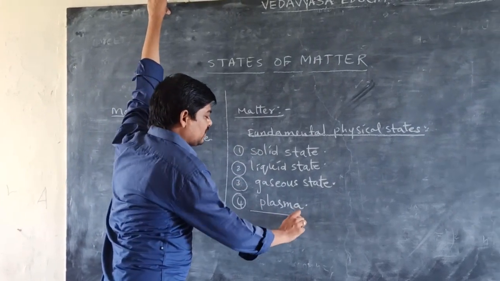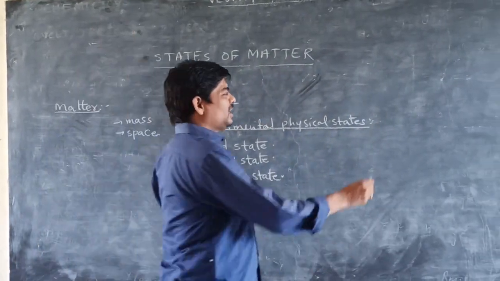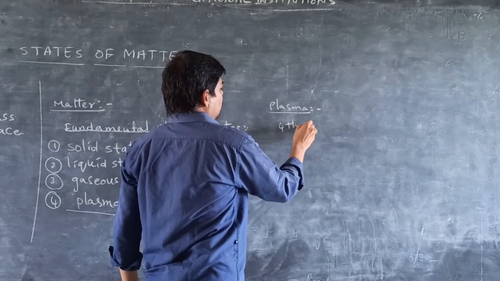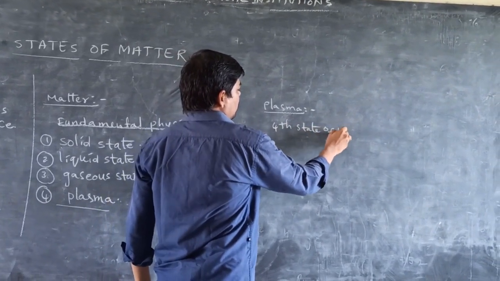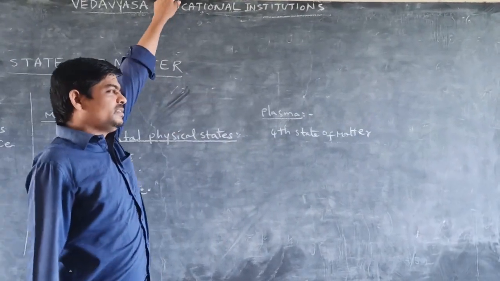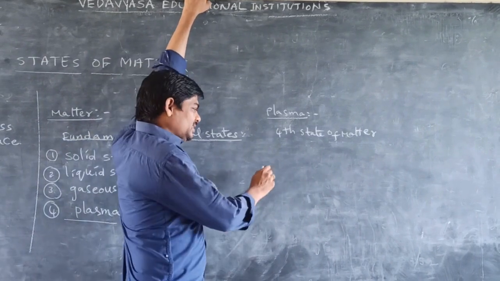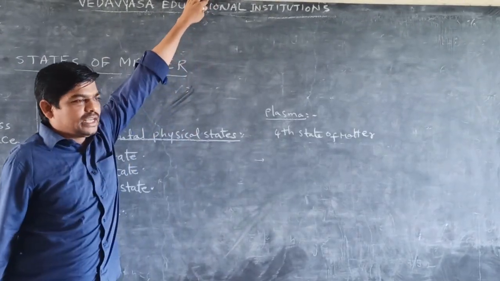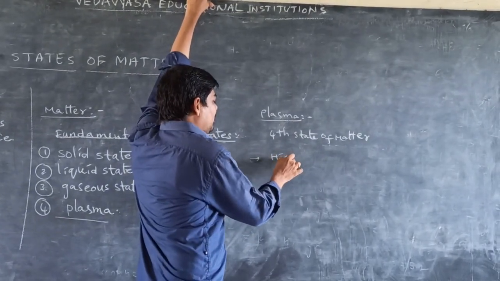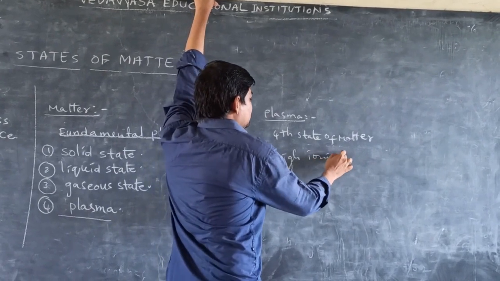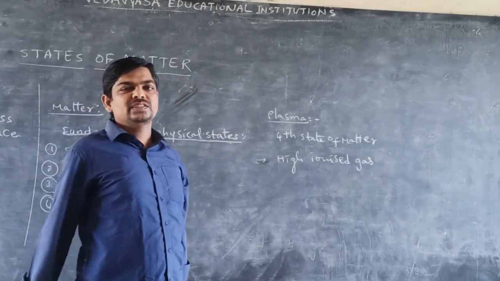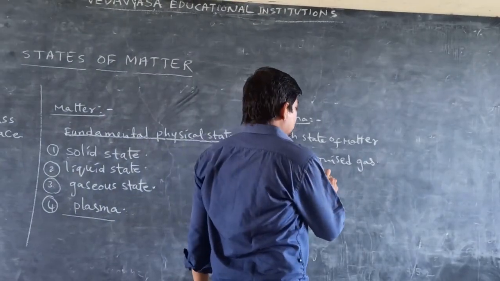Next, plasma. What is plasma? Plasma is the fourth state of matter. It is observed at high temperatures, for example in the interior of the sun. Plasma is a highly ionized gas. In this state, we observe an equal number of positive charges and electrons.